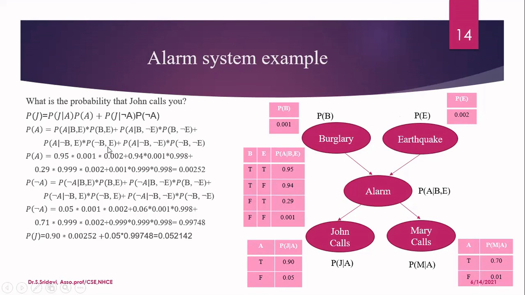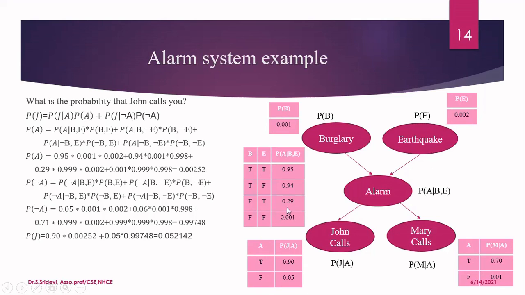And considering the second term, probability of not B, comma, E. Since they are independent events, it's nothing but probability of not B multiplied by probability of E. Probability of not B is 1 minus 0.001. It's nothing but 0.999. And probability of E is directly given here as 0.002. I can substitute it. Now coming to the fourth term, it's corresponding to the fourth row in this table.